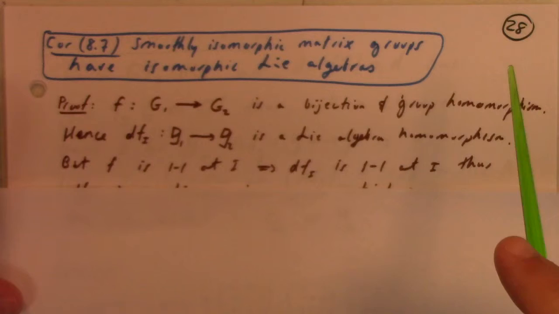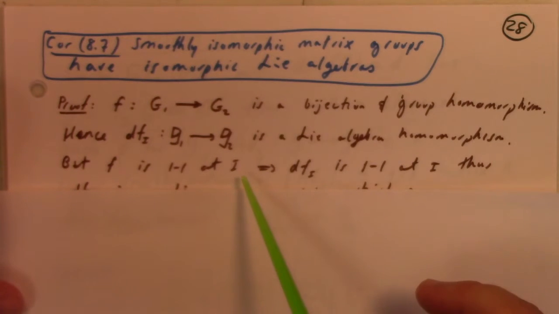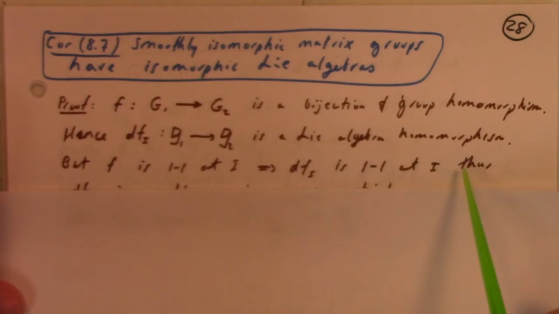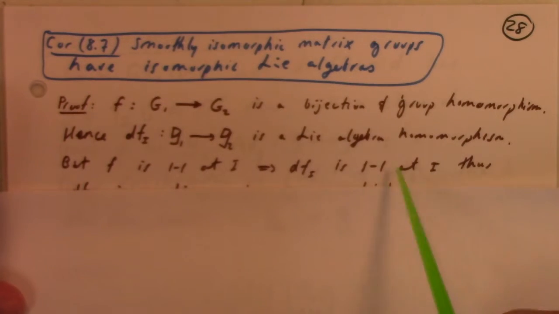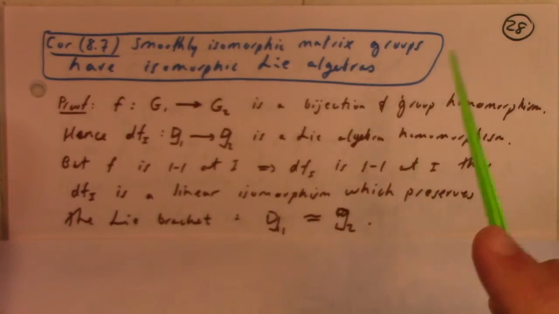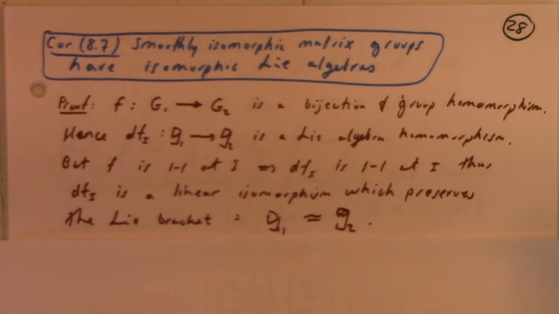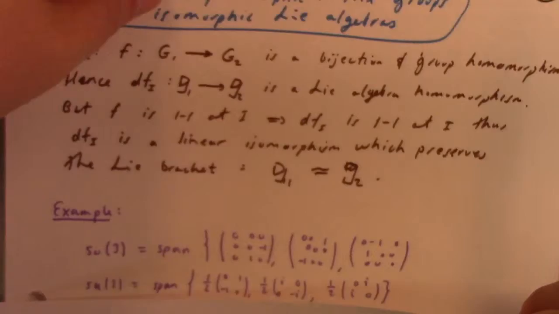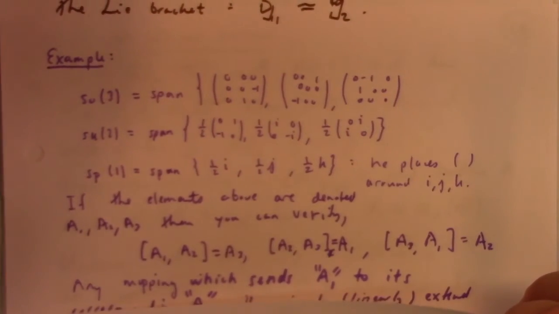But F is one-to-one, so that means dF at I is also one-to-one, and so its kernel is trivial. In other words, dF at I is an isomorphism, right? So it's a linear isomorphism which preserves the bracket. Therefore, G1 is isomorphic to G2 as Lie algebras. There you have it. So examples of this abound.